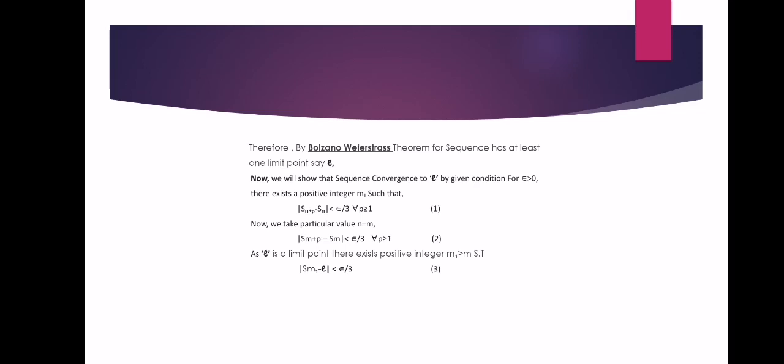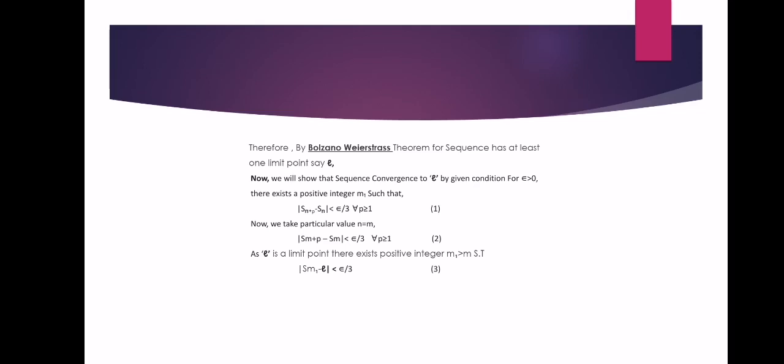Let it be equation 1. Now we take the particular value n equal to m, so that mod of Sm plus p minus Sm is less than epsilon by 3 for all p greater than or equal to 1. Let this be equation 2.